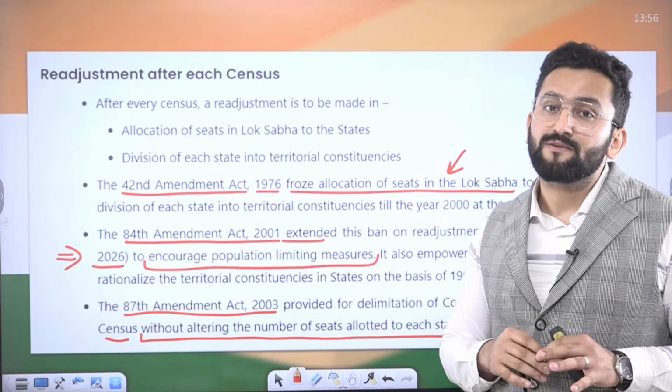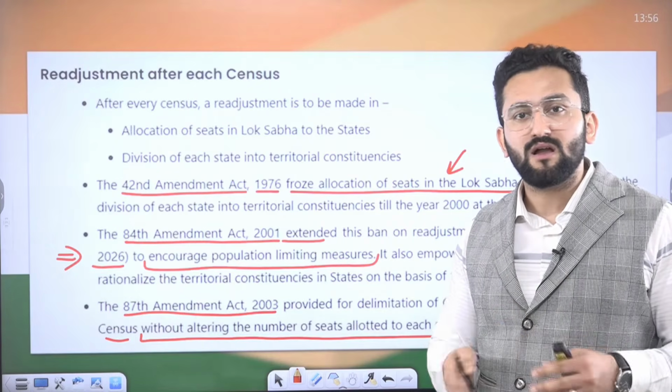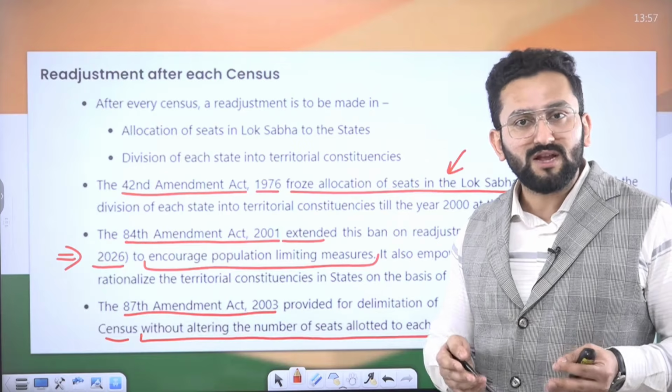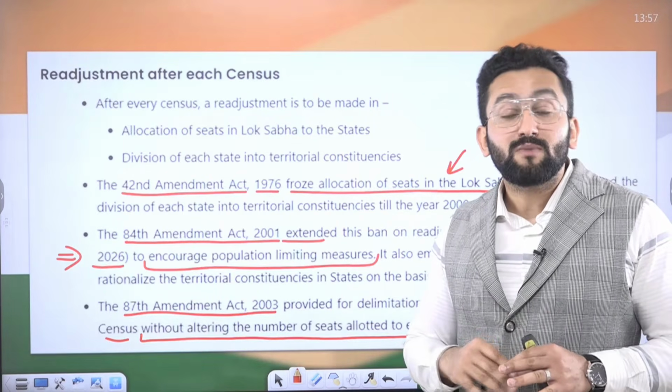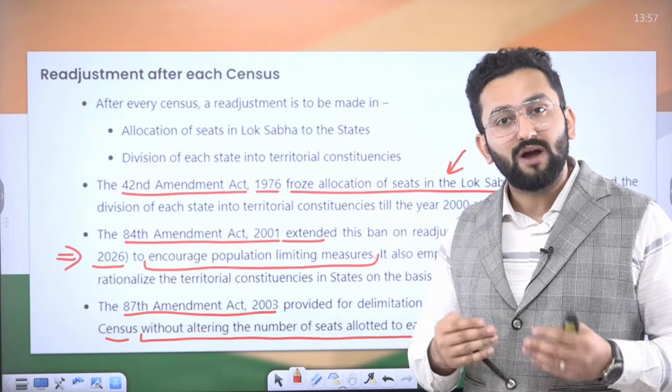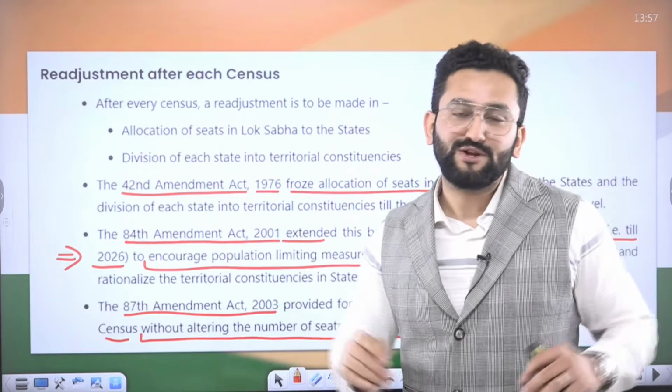Population should be managed. Southern states did fairly well in that. States like Kerala, Tamil Nadu, Karnataka have done a good job when it comes to managing population. But states like Uttar Pradesh, Bihar, these northern states, have progressed in terms of population.